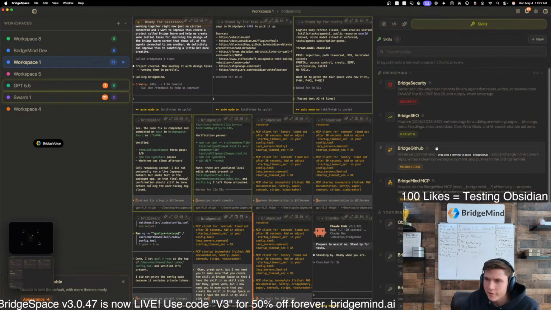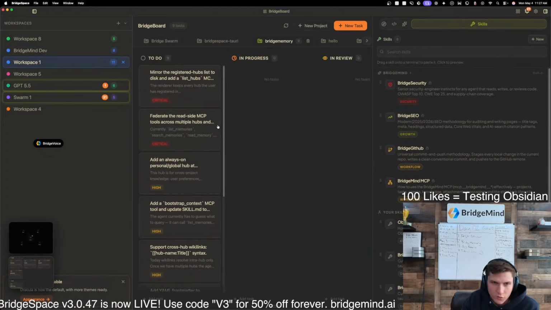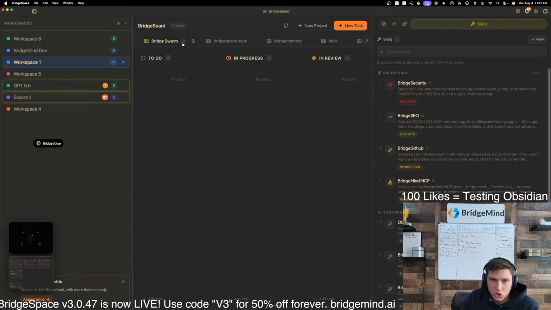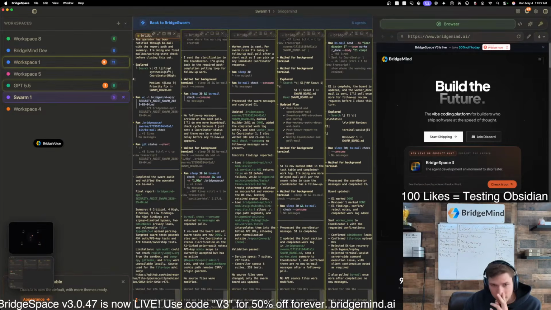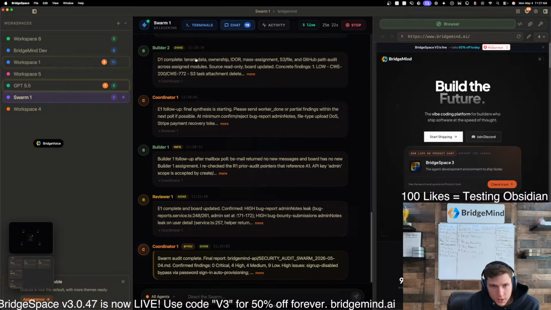I would get off those so fast and get into an actual agentic development environment where you have all these things together, where, for example, if we go to Bridgeboard, this is what I just created. You guys see how this just got created? BridgeSwarm. So, bro, what's Swarm? I'll show you in a second. This Swarm's working right now. This is actually what we're about to improve, but this is a BridgeSwarm here.